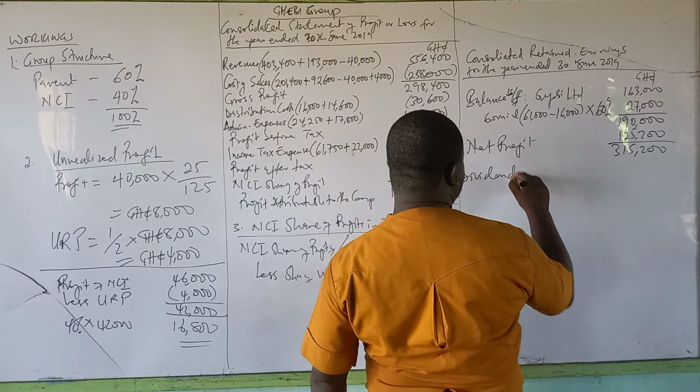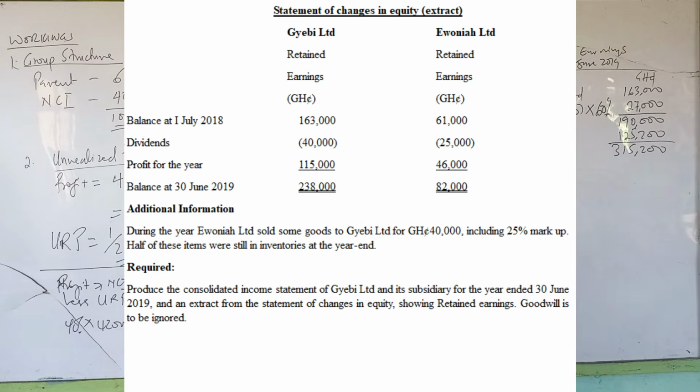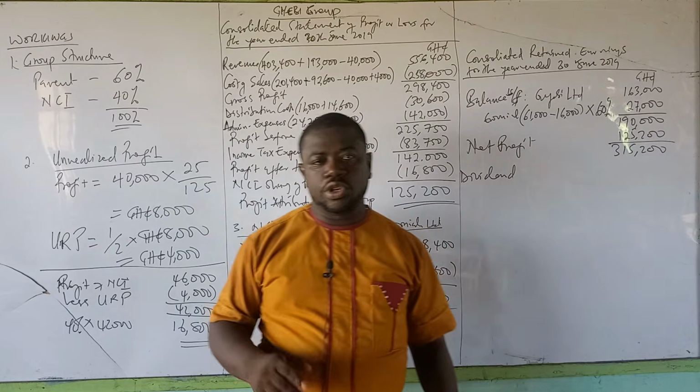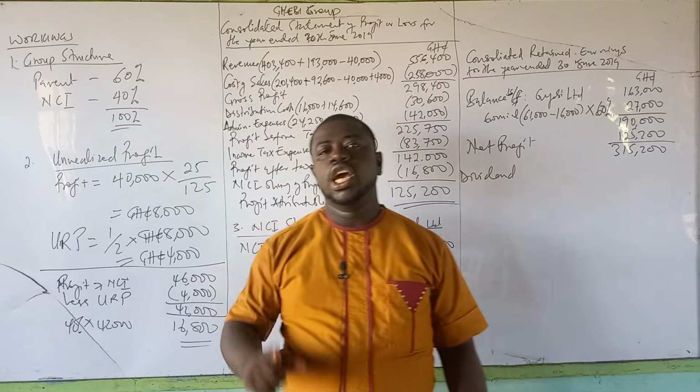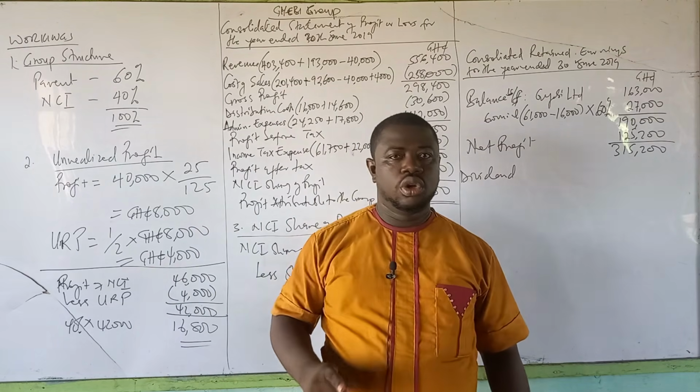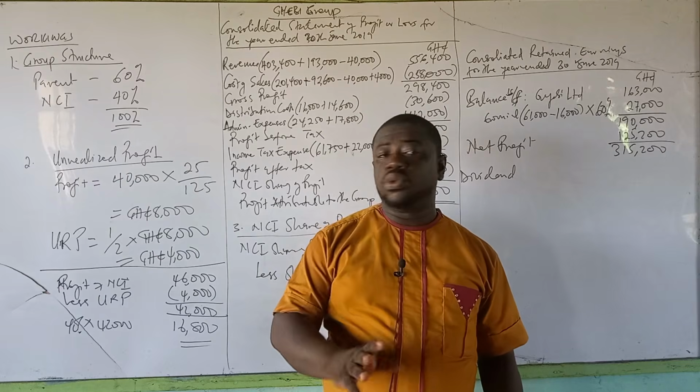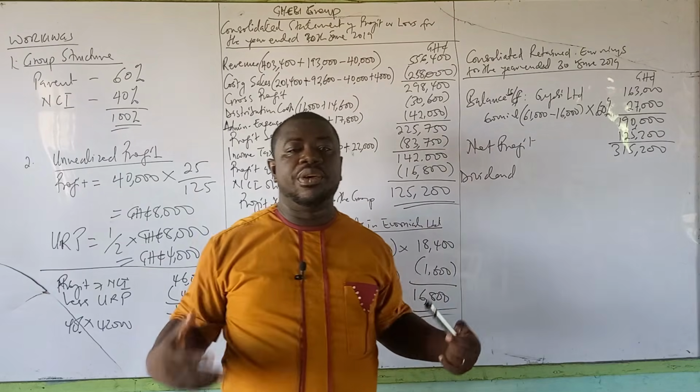So we pay out dividend because if you look at the question, there was a dividend payment. Now, the parent is paying dividend of 40,000 Ghana cedis. Subsidiary is paying 25,000. But please, we have said in our previous video that when it comes to dividend payment, only that of the parent will show. Subsidiary's dividend will not show because only the parent is paying dividend.